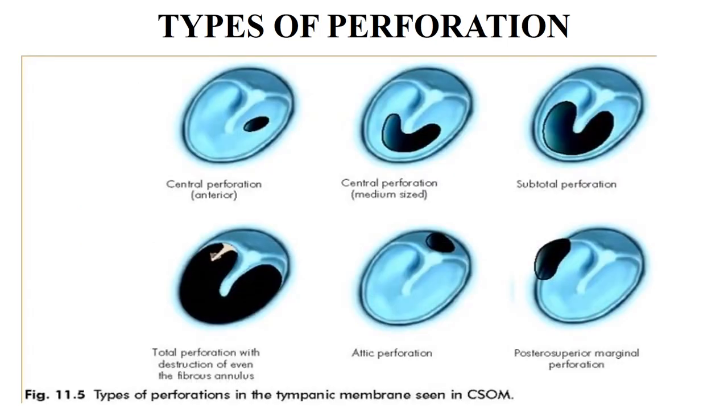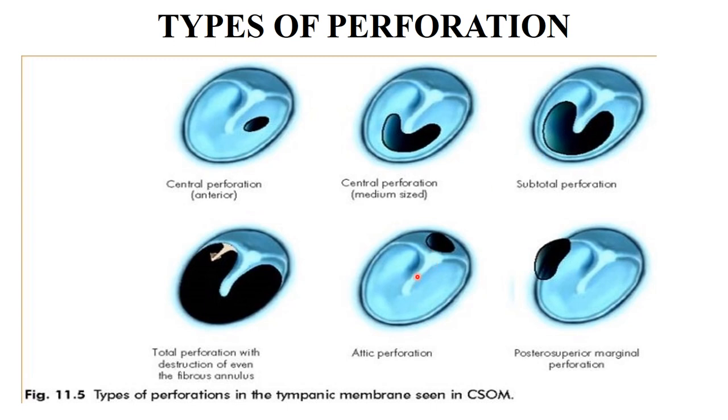This is the animated picture of different types of perforation. Here we can see a small central perforation anteriorly placed. As I already said, the position is in relation to the handle of malleus, so it is anterior to the handle of malleus. This is inferior but medium size. This is almost subtotal. Subtotal is a little more. And this is basically a large central perforation. If the size increases, then it becomes subtotal.